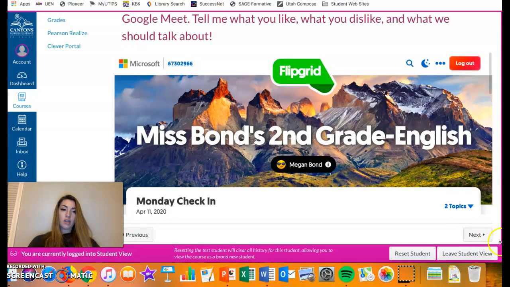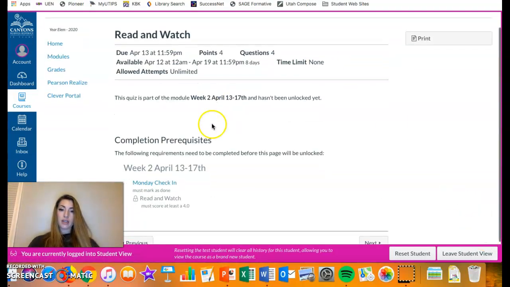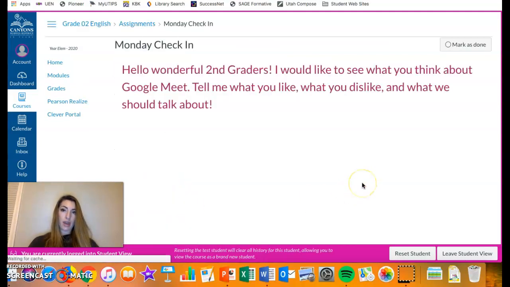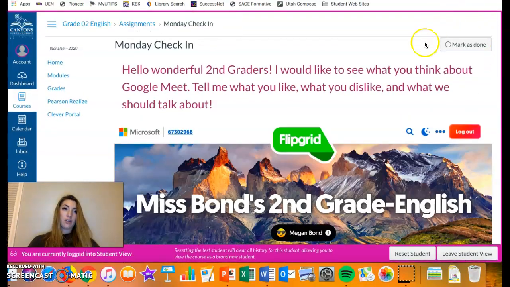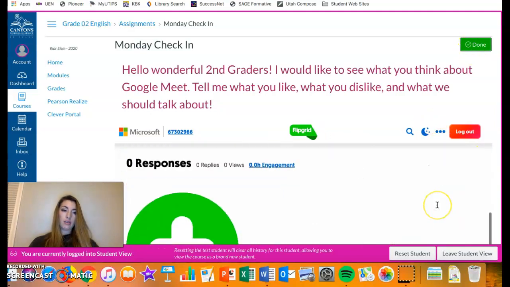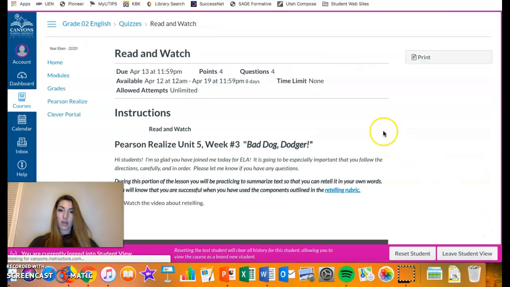Now, something that you need to do, you cannot just do it and then click next. You have to mark it as done. So it says right here, you must mark the Monday check-in as done. The way that you do that is you're going to come up here and you see this button in the corner here. All you have to do is hit mark as done. Make sure you do the Flipgrid first, mark it as done, and then you can go ahead and go to the next page and it'll let you in.